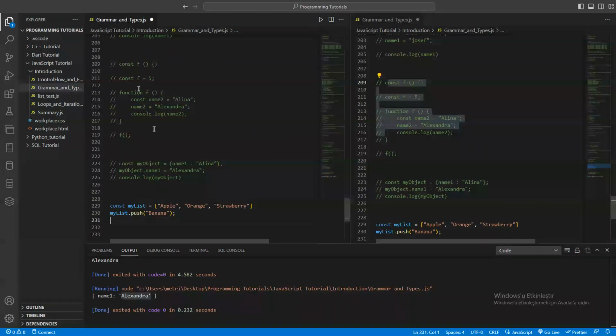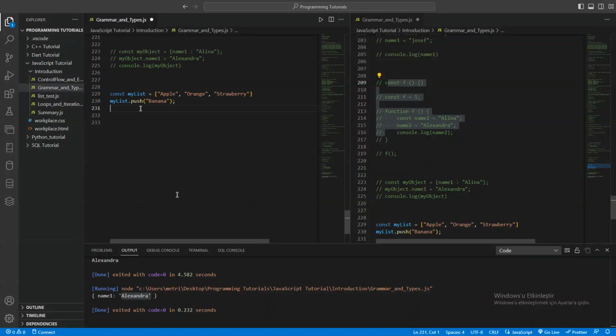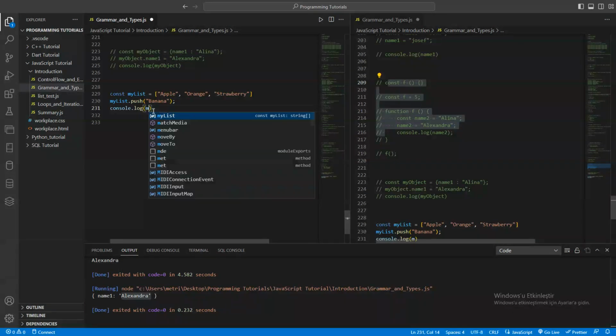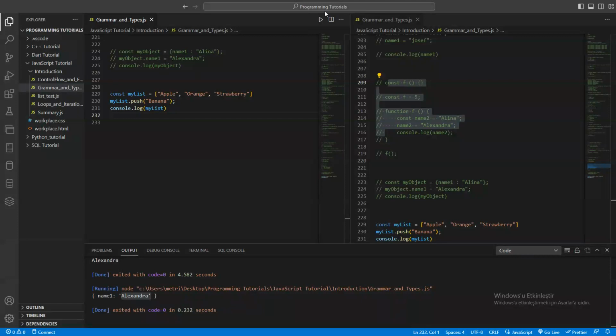We can't do it with the for loop, with the function, with other things. It is not possible, because it is private, it has its own position. But with a list and dictionary, we can manipulate it and reassign and work on it. So when you say console.log and my list, as you see now, it works and everything will be there.